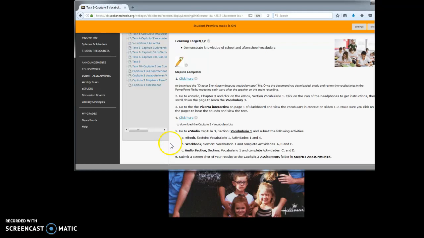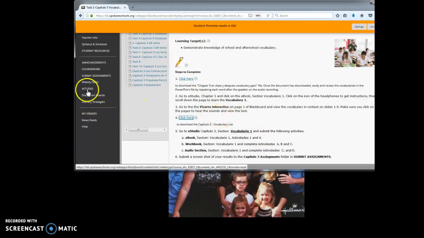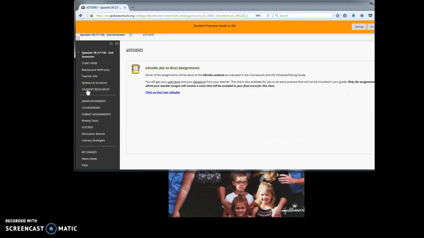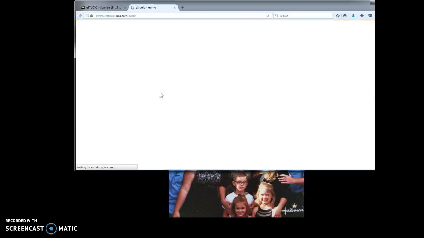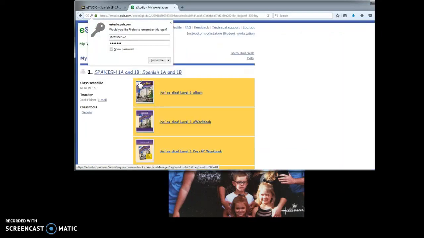As you know, we use the eStudio book for practice. So go over here to eStudio to the left, click on the link, and you will go to eStudio. And you're going to log in, use your name and password. It's usually your first name, last name, and the number 102 in Spanish is your login. For Spanish 2 students, you're 655.